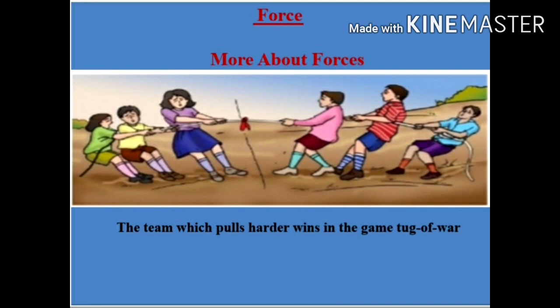Have you ever seen a game of tug of war? In this game, two teams pull at a rope in opposite directions. It is given in this figure. Members of both teams try to pull the rope in their direction. Sometimes the rope simply does not move. The team that pulls harder, that is, applies a larger force, finally wins the game. From these examples, we can say that force has both magnitude and direction. That is, force is a vector quantity.